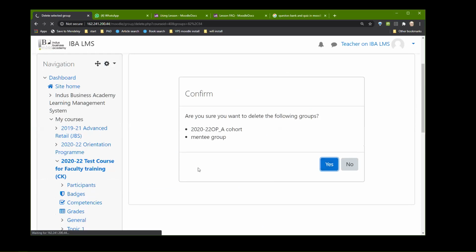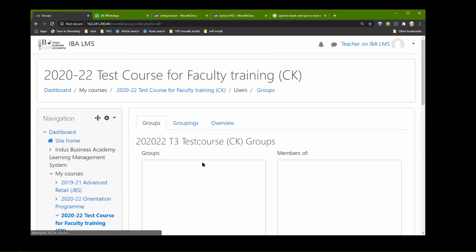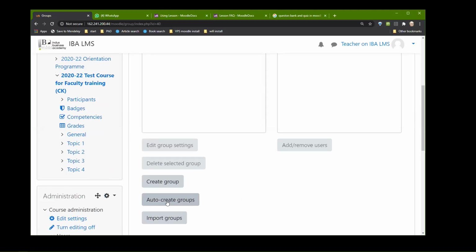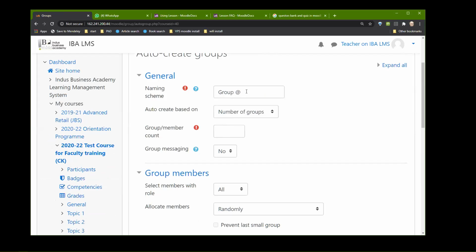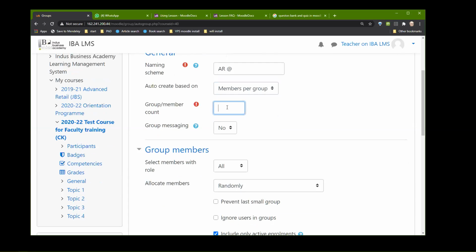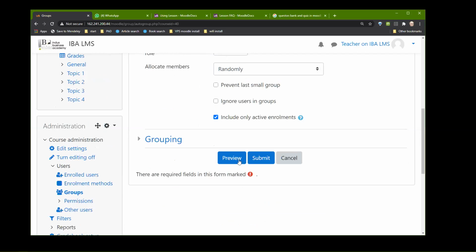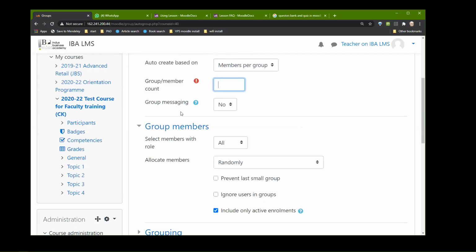There was also a way of auto creating groups. So if you have all the students there, you can say that I want to create 10 groups, and you can say what is the group name, for example, advanced retail or something like that. How many groups do you want to create? You can decide on the basis of number of groups or number of people per group. You can say how many persons you want, and you can say create, and it will randomly create groups for you.